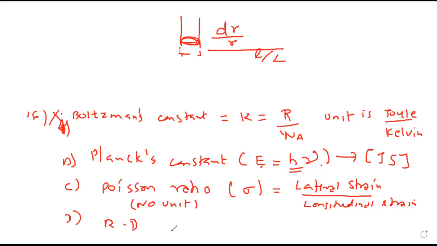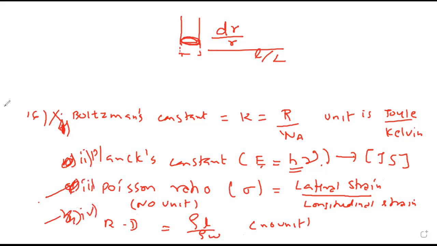Relative density you are aware of. It is the density of a body or liquid with respect to water. This also has no unit, no dimension. So the second, third and fourth: third and fourth are correct. That is given in option C.